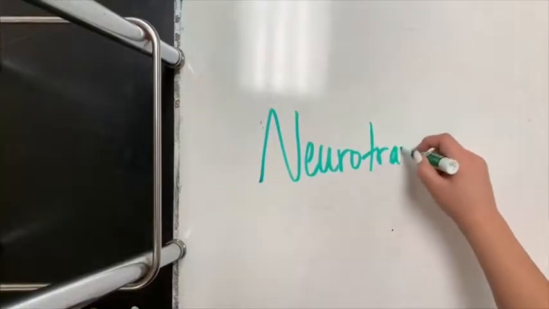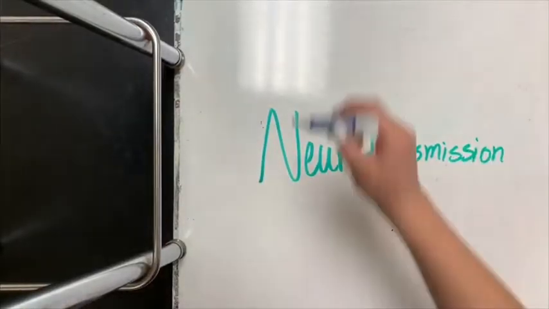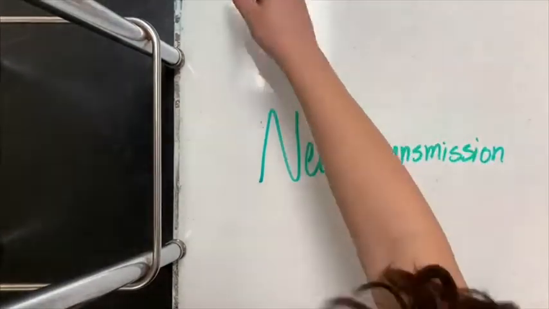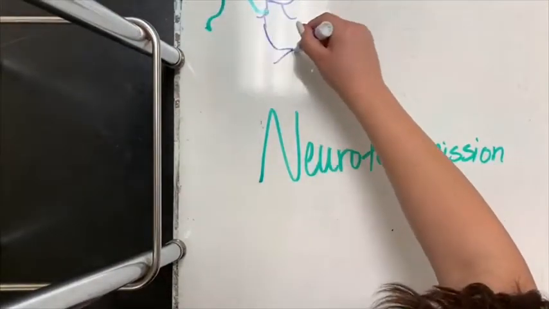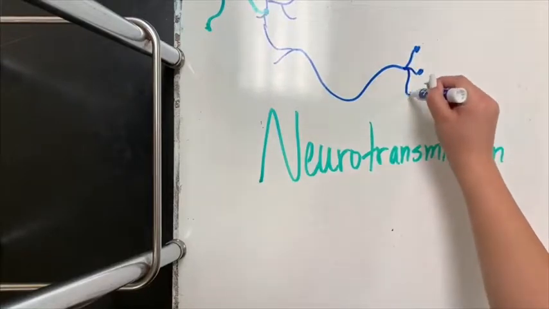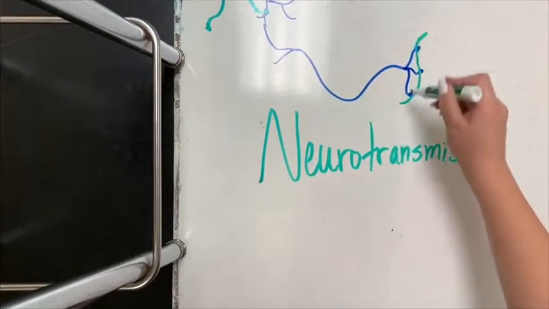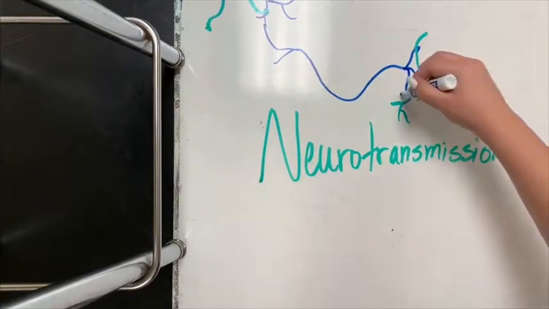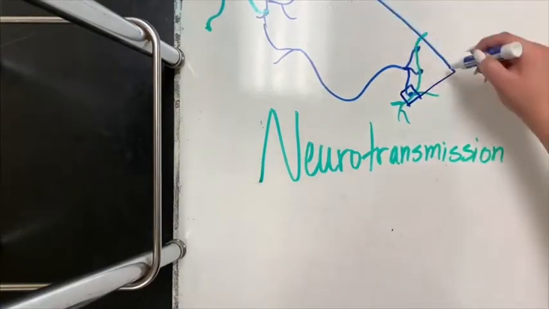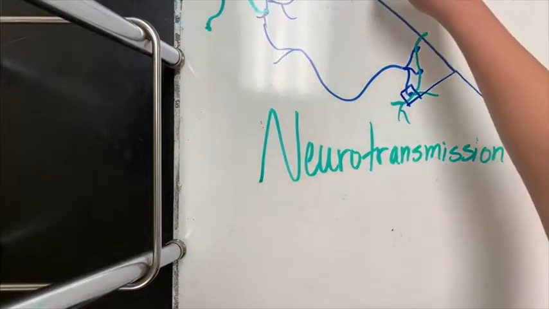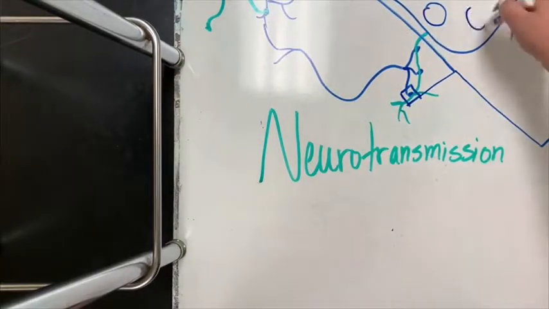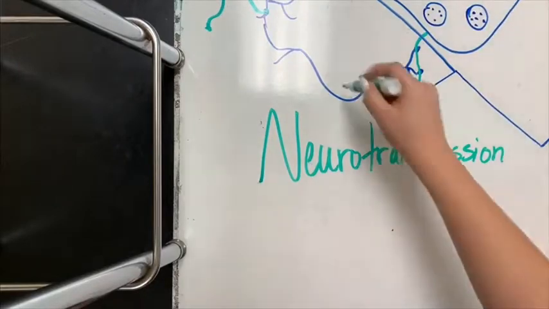Neurotransmission is the process by which neurotransmitters deliver signals onto the next neuron. First, the signal is received by the dendrite of one neuron from another neuron. The signal travels from the dendrite along the cell body to the axon hillock and then down the axon. The end of the axons may have synaptic terminals that form junctions called synapses when they transmit information to another cell. Inside the synaptic terminals are synaptic vesicles that contain neurotransmitters, chemical messengers.